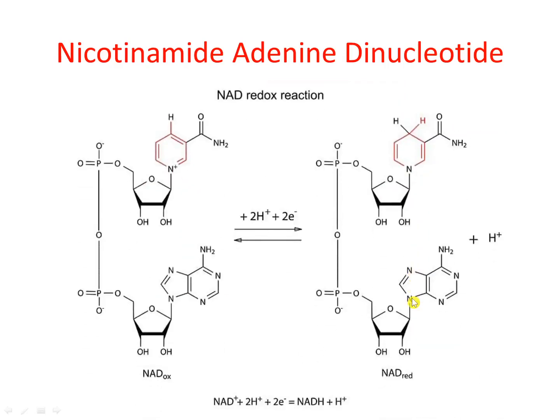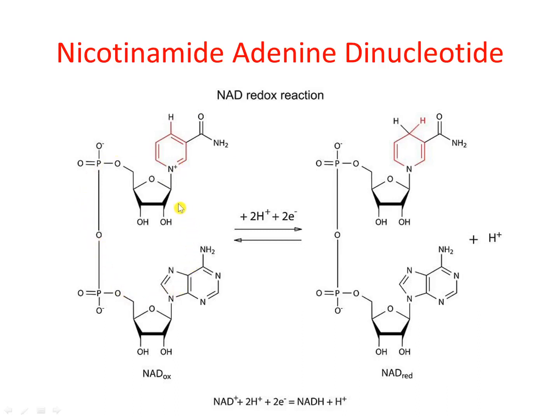Now this nicotinamide adenine dinucleotide can exist in two forms. The first form is the oxidized form, which we indicate as NAD+. So NAD+ is the oxidized form of nicotinamide adenine dinucleotide. Here you will see that the nitrogen in the ring structure of nicotinamide has a positive charge, meaning there is loss of electron in this nicotinamide molecule, and that is why it gains a positive charge. So this is the oxidized structure of NAD.